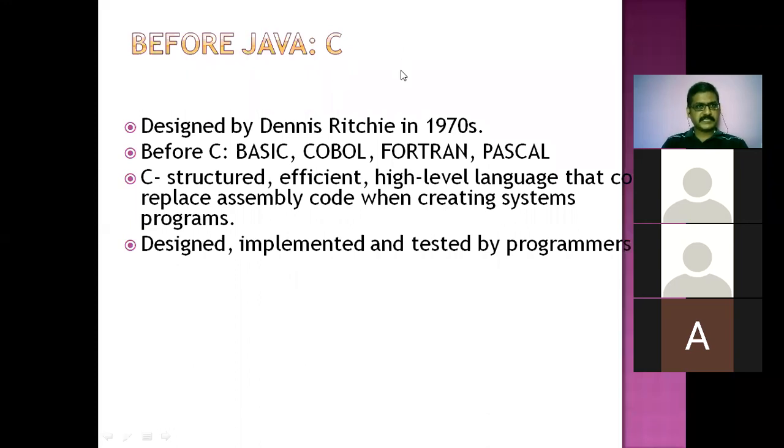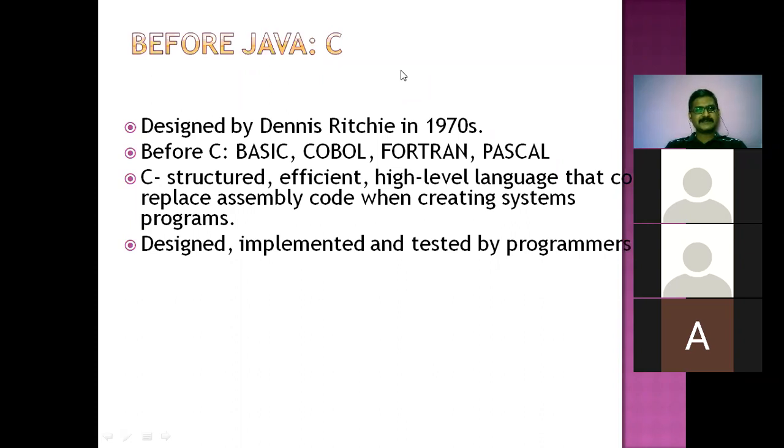See, whenever we are trying to learn about C language, it means that we are developing system software based on C language. C language was designed by Dennis Ritchie in the 1970s, as mentioned. Before C, we had Basic, COBOL, Fortran, Pascal. These are some of the programming languages, and one of the business-oriented languages is COBOL.